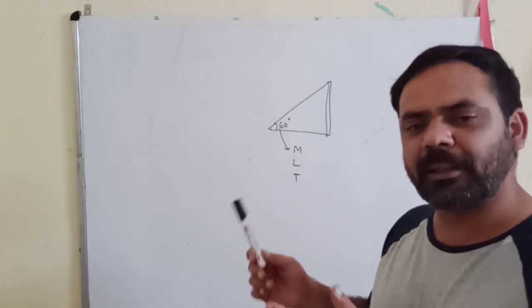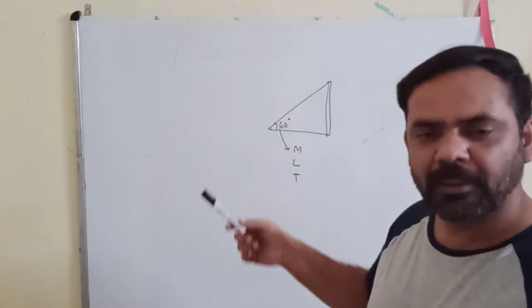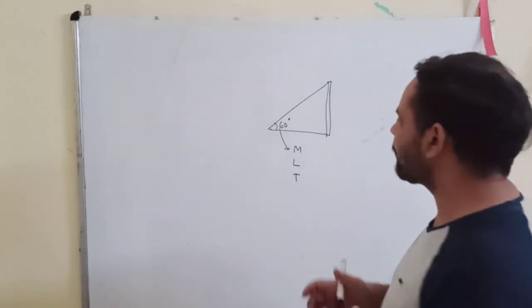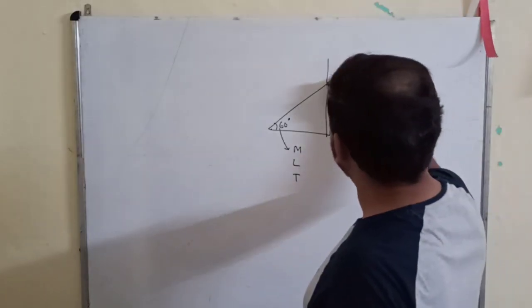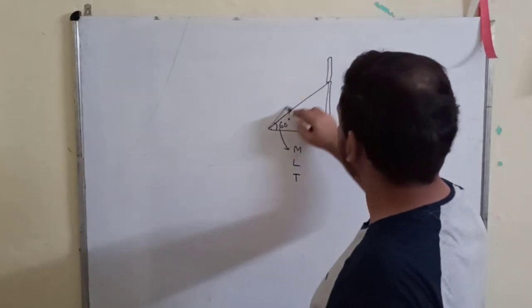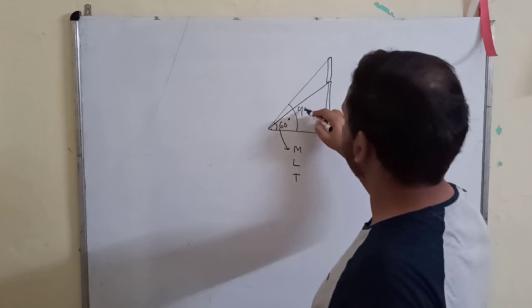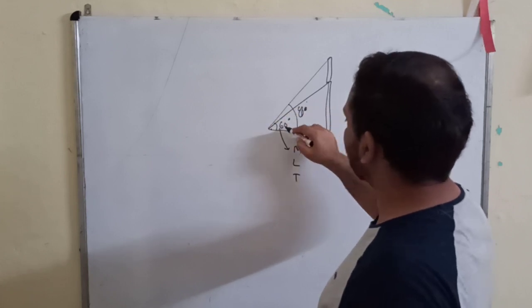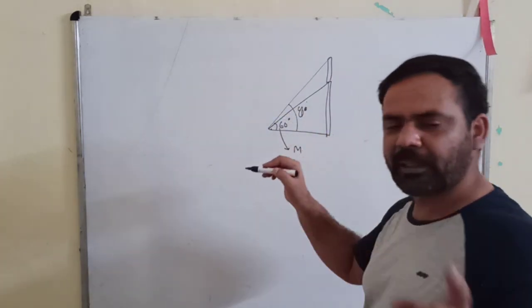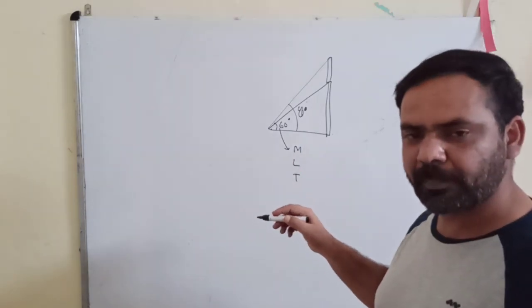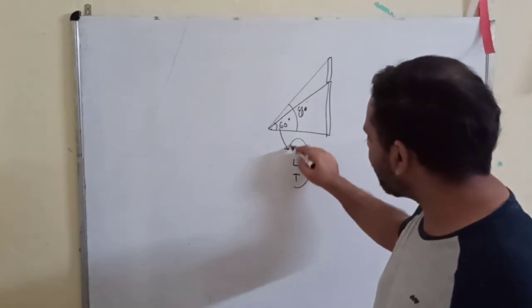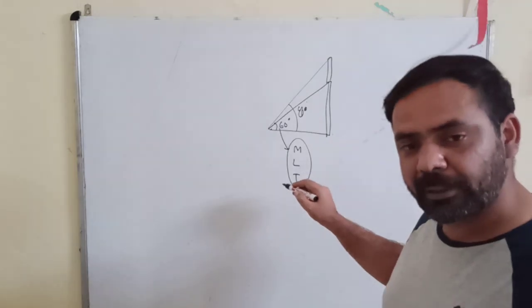That's why I am saying that it is a dimensionless variable. Why variable? Because if your stick would have taken this much height, then the angle would have been, suppose, 80 degree. So it can take any value according to the situation. That is why it is a variable. Angle is a variable, but it has no involvement of mass, length and time, the fundamental quantities.